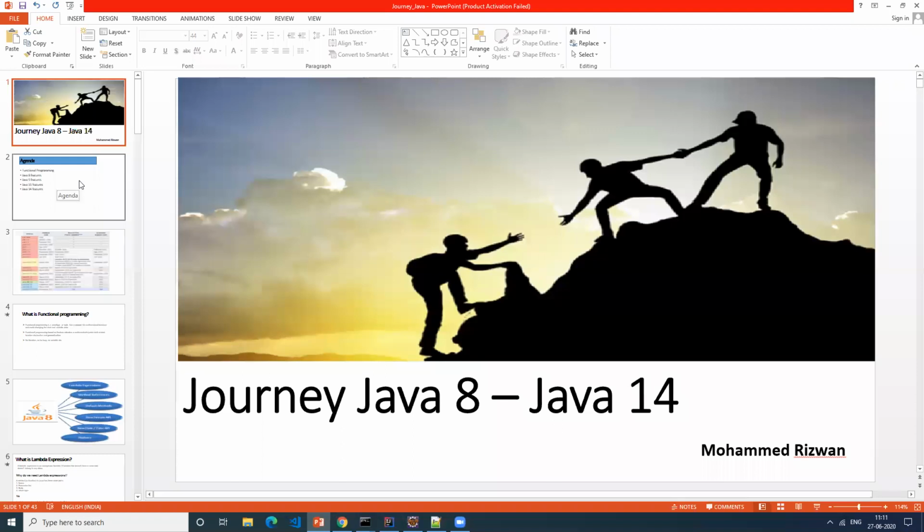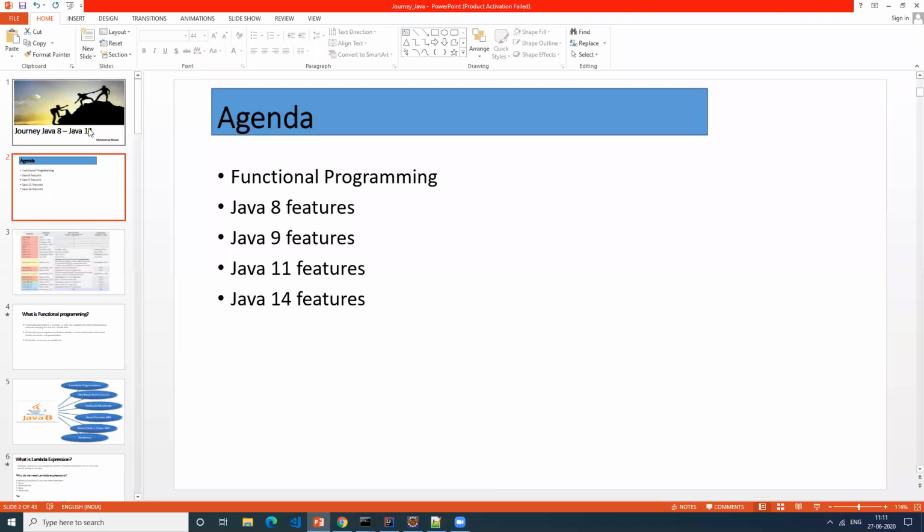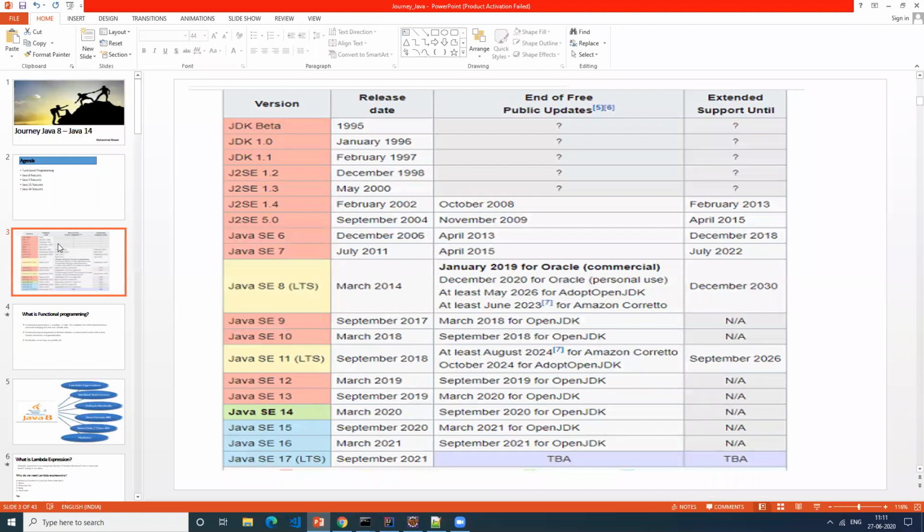So we started with the understanding of Java 8 and its evolvement from the earlier releases. These are the different releases we had from Java 1.0 till Java 14 so far.